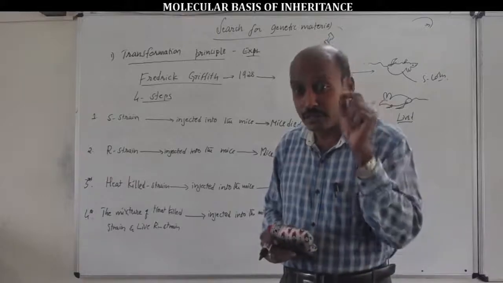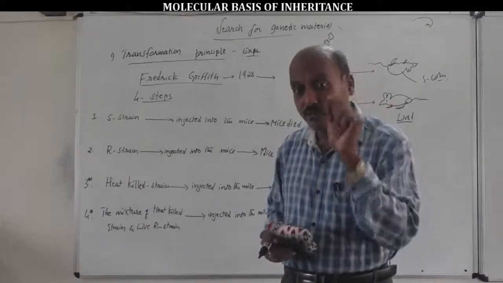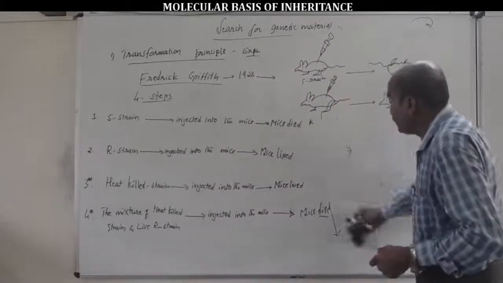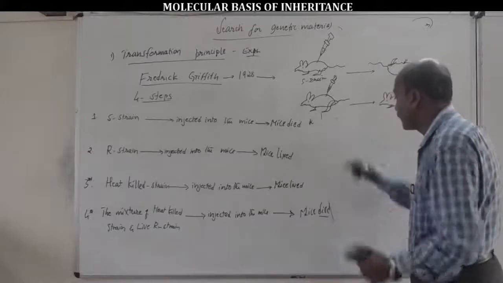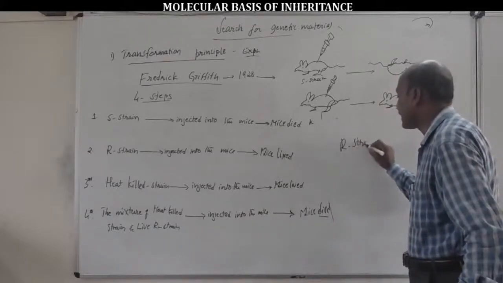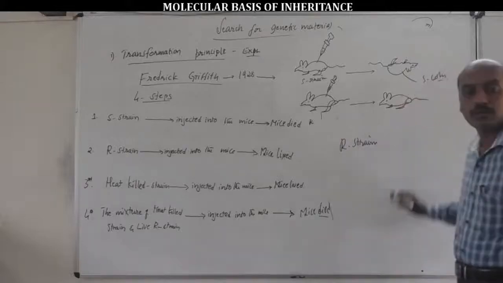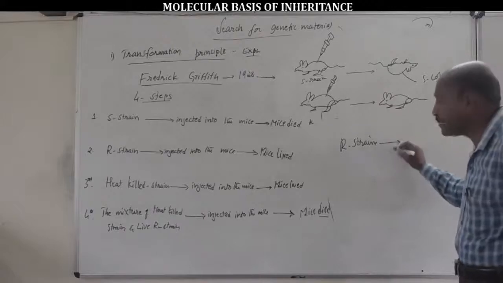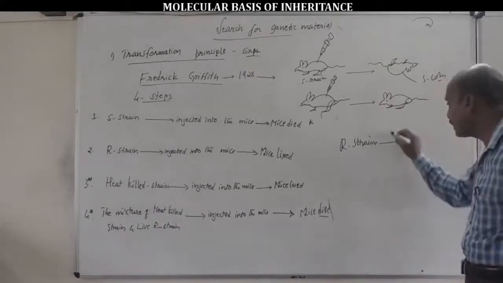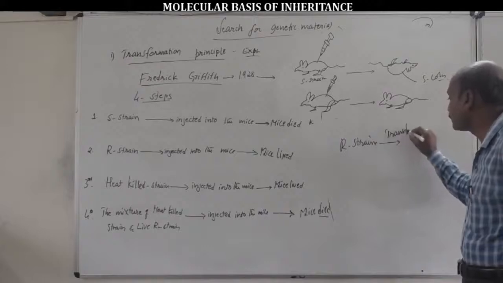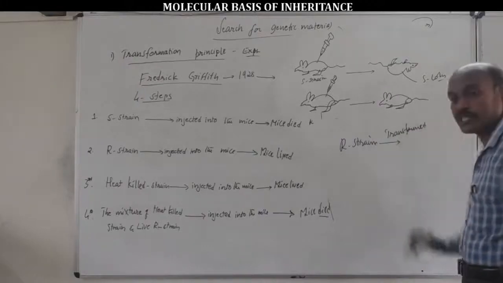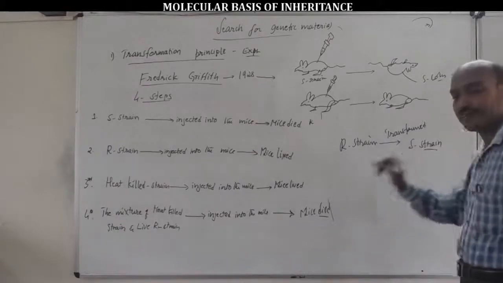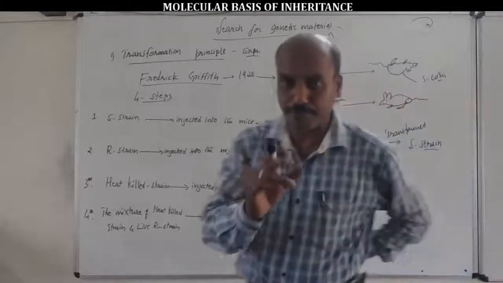From the fourth step of his experiment, F. Griffith came to the conclusion that some R strain bacterial cells transform into S strain bacterial cells. Very important.